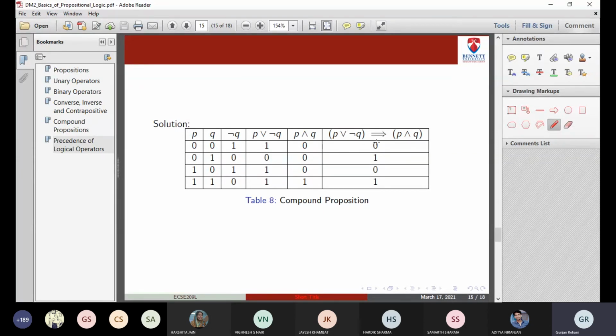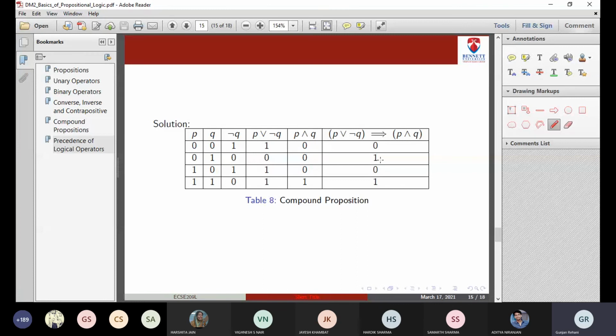Now last, the implication. For implication, we need to see whenever the left hand side is 1. Left hand side means the fourth column. Whenever the fourth column is 1, the fifth column must be 1. In the first case, it is not so. That is why implication is 0. In the second case, whenever left hand side is 0, you can directly say the implication is 1.